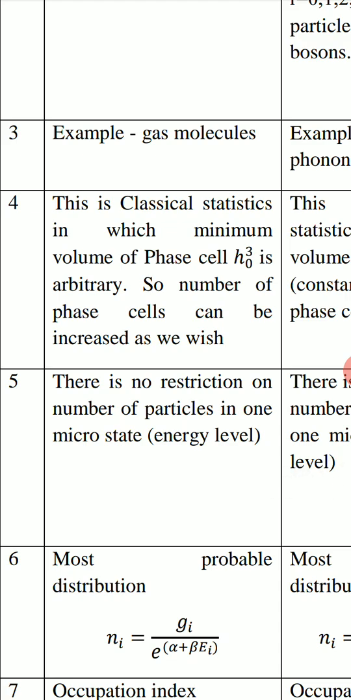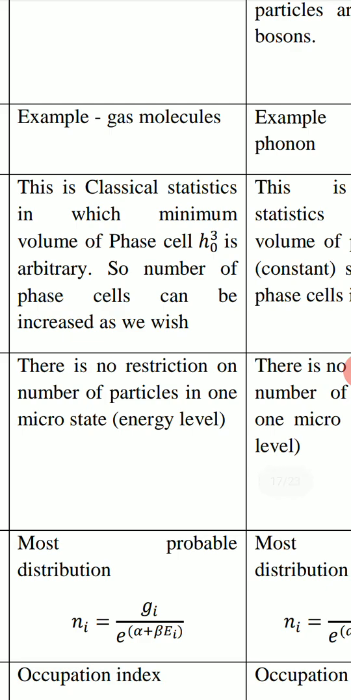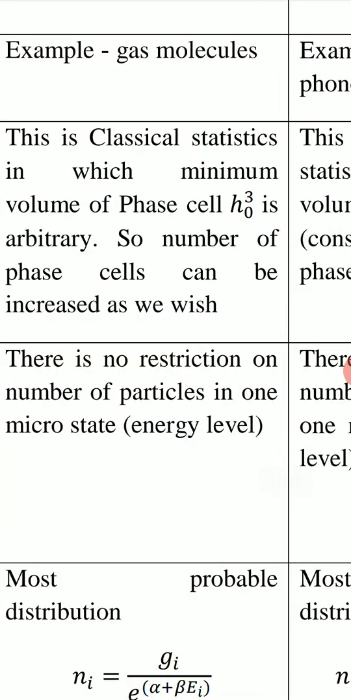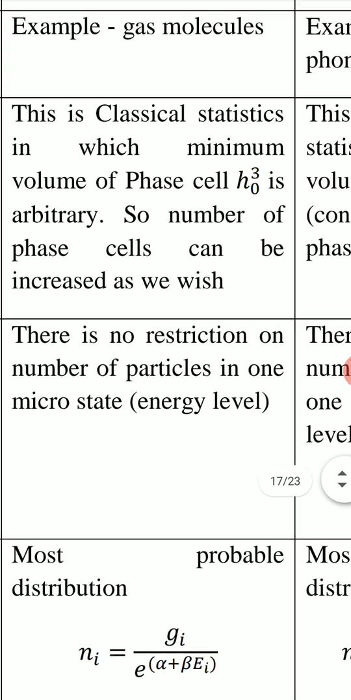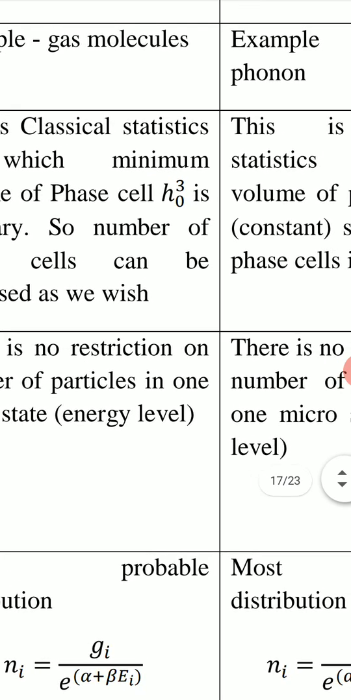Number 4, this is classical statistics. Maxwell-Boltzmann statistics is classical statistics in which the minimum volume of a phase cell is h0 cube, which is arbitrary. h0 is not a constant; it is such a number which we can choose as small as possible. So the number of phase cells can be increased as we wish.